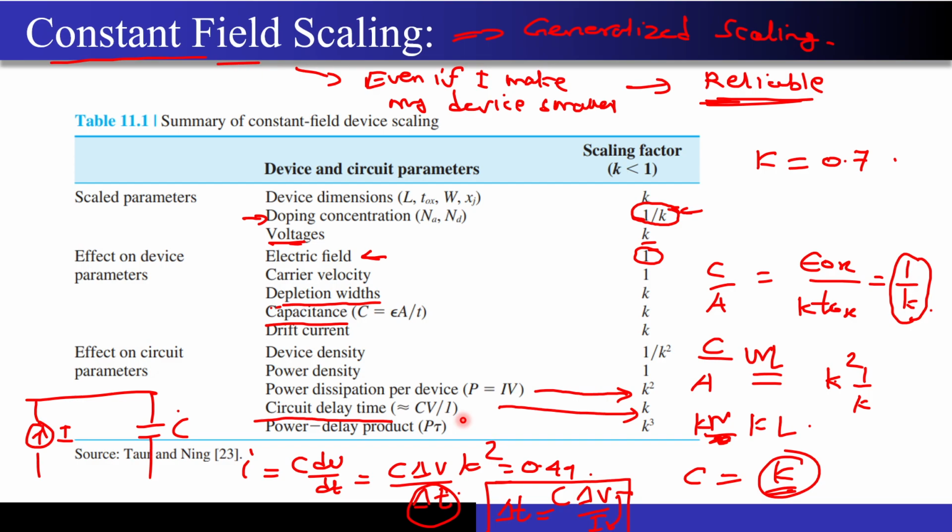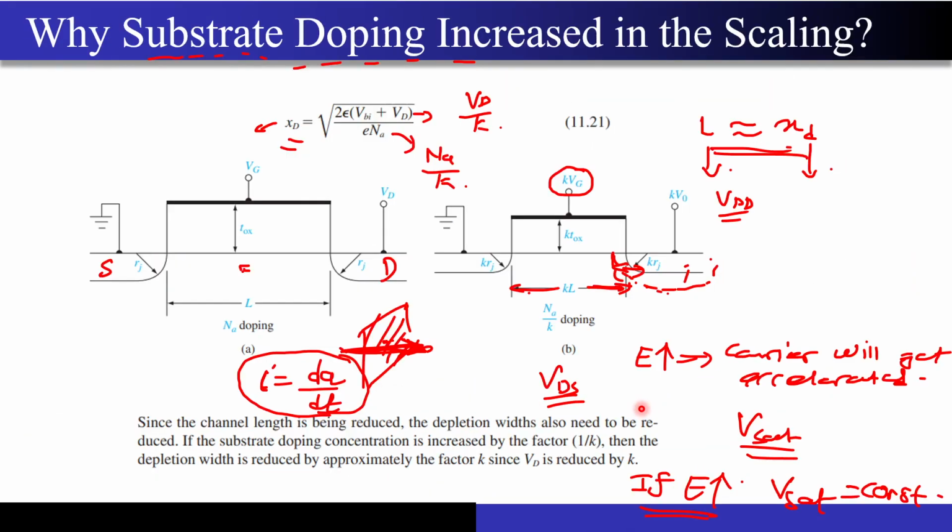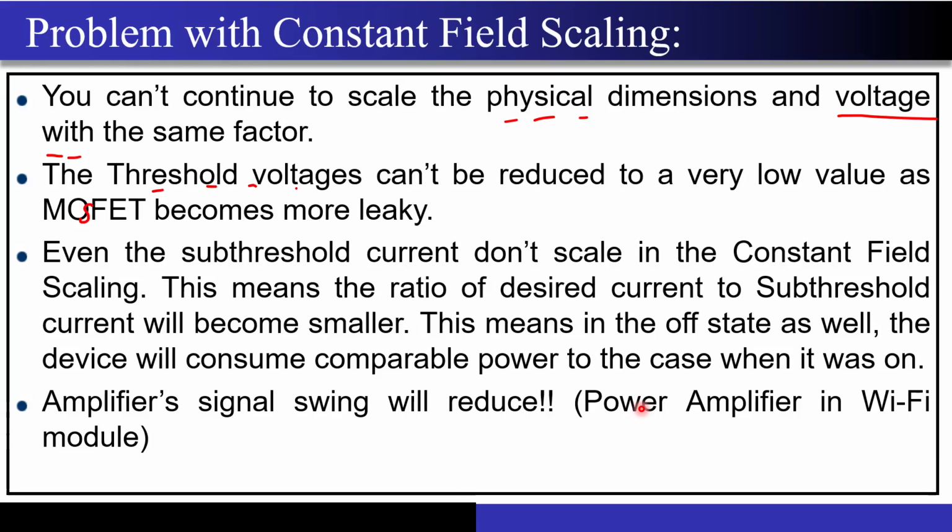Now important are this power delay product and the circuit delay time. First of all, you have to see what happens to the current, and then you also have to see what happens to the capacitance. Capacitance, we have already seen, increases by the factor k. The current, I will just leave as homework. Just take the current equation of the MOSFET in the saturation region and see what happens over there. You will be able to get to this particular point.